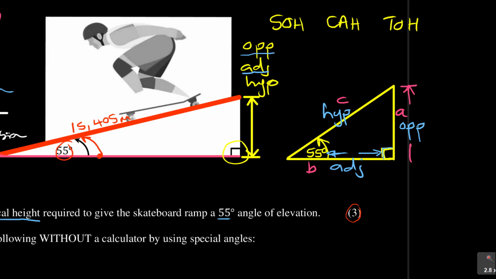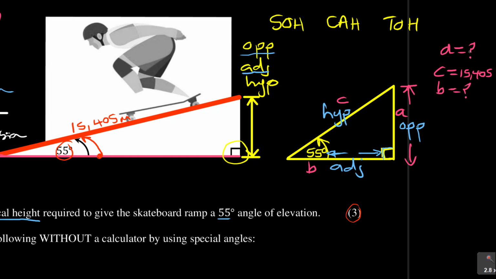They want that distance, which is they are looking for A. So here, A, we do not have, but what do we have? We have this distance, which is C, they told us it is 15,405. Are you with me? And then what about B? We also don't have B.